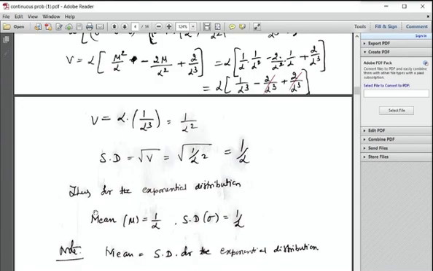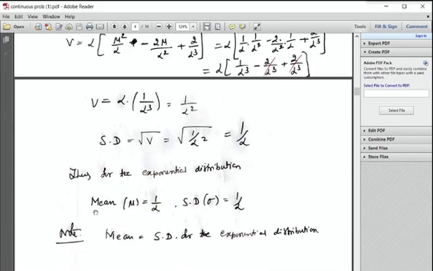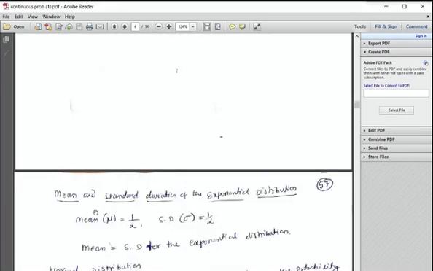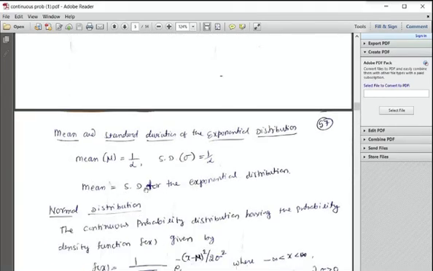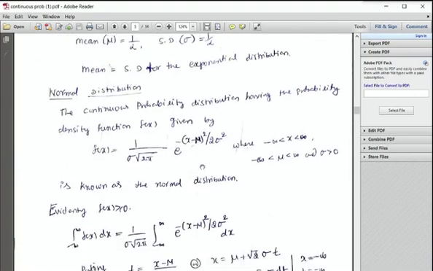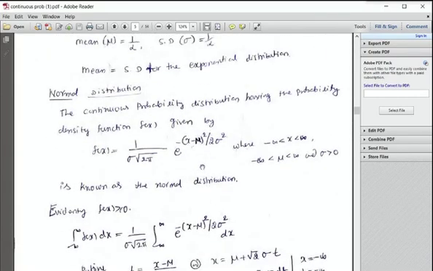Exponential distribution. Mean and variance are equal for Poisson distributions, correct? We studied that. So this is the exponential distribution. Any doubt here? The mean is 1 by alpha, standard deviation is 1 by alpha. Mean equal to standard deviation for exponential distributions. Any doubt?